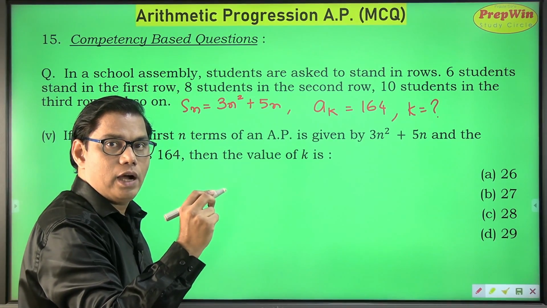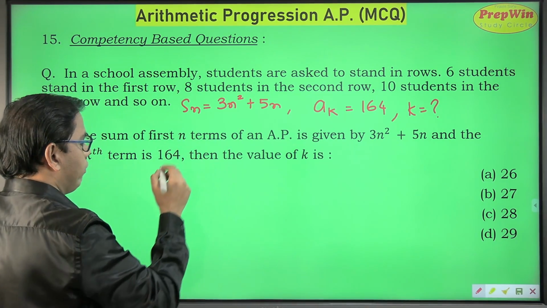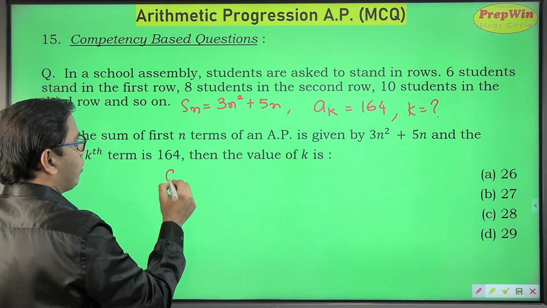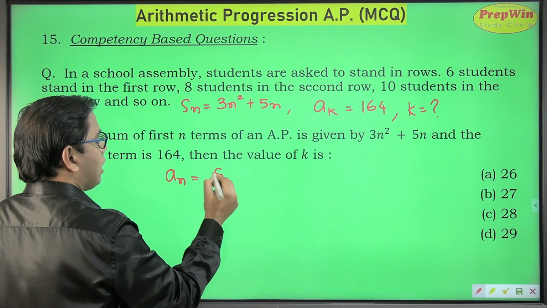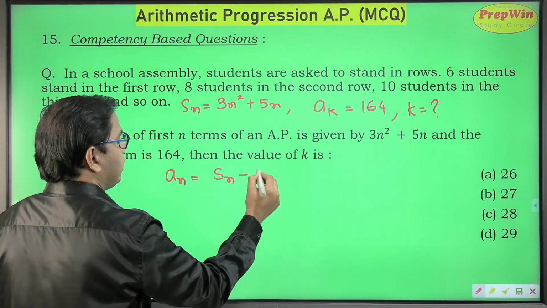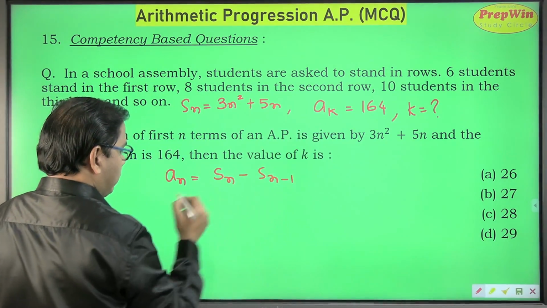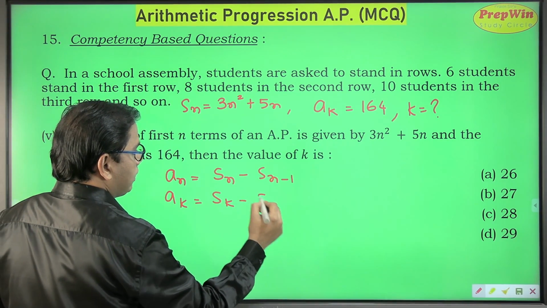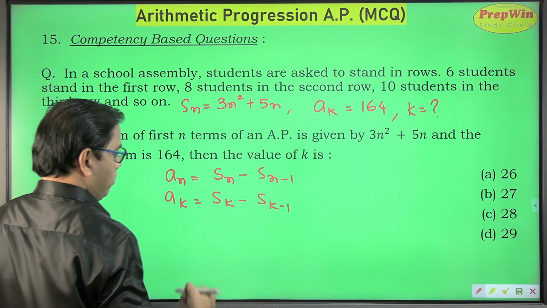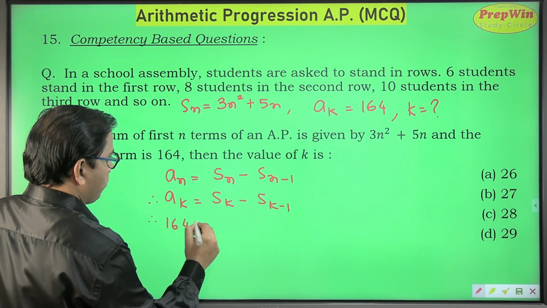But which formula are we going to use? If you rewind the lecture and go to the page where I have given you a formula, that is the nth term is the sum of n terms minus the sum of n minus 1 terms. So the kth term will be S of k minus S of k minus 1. Now my kth term is 164.